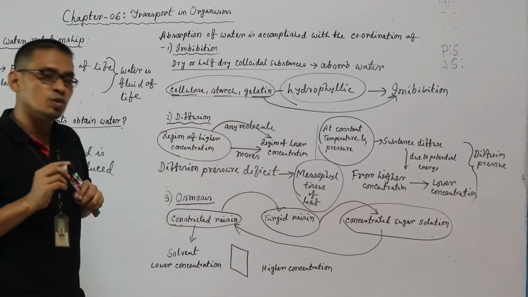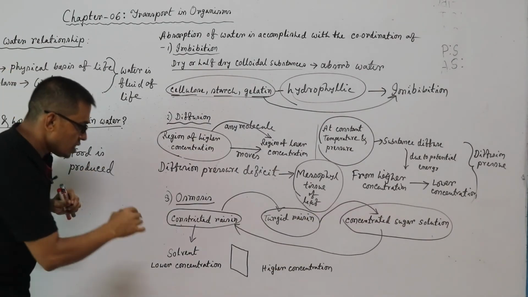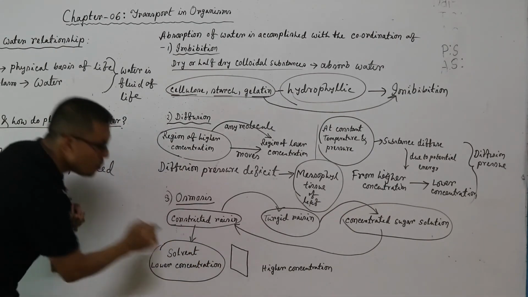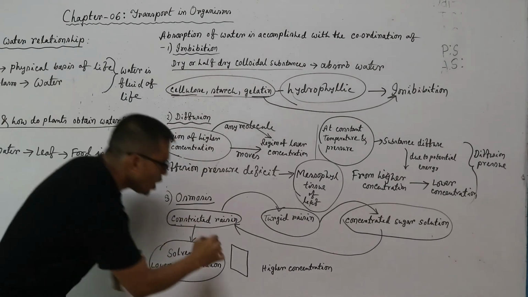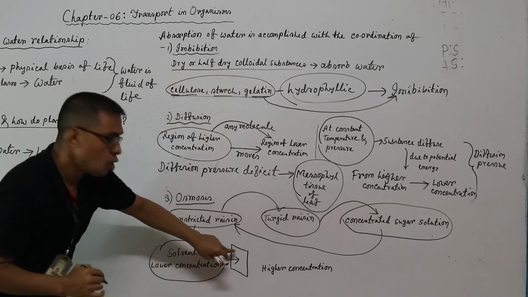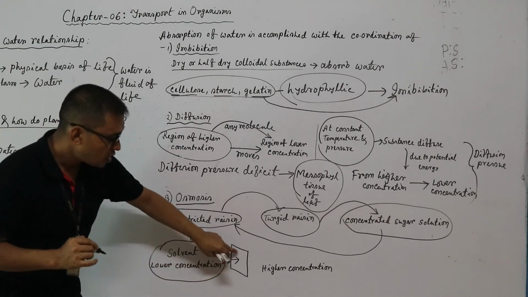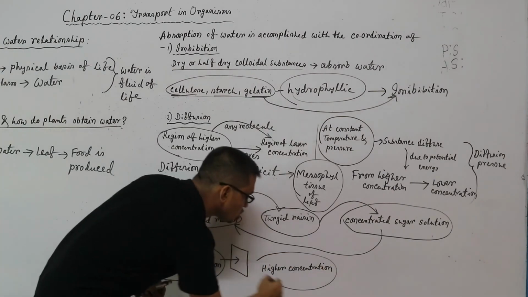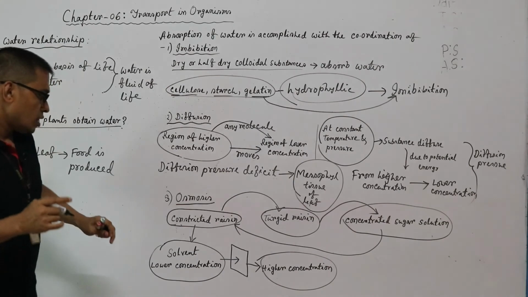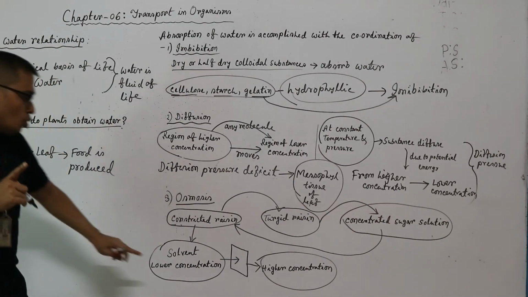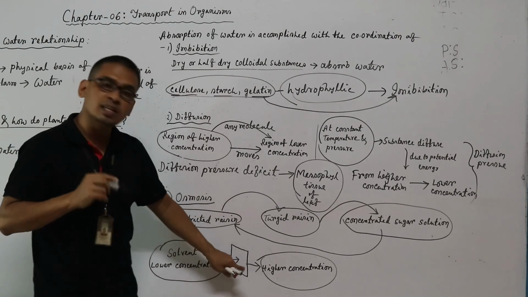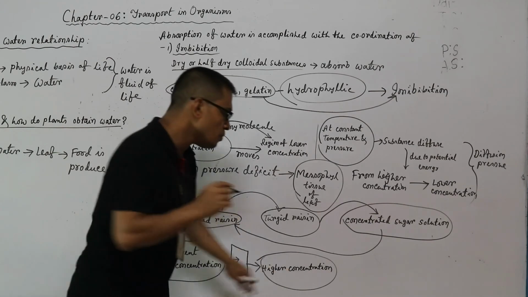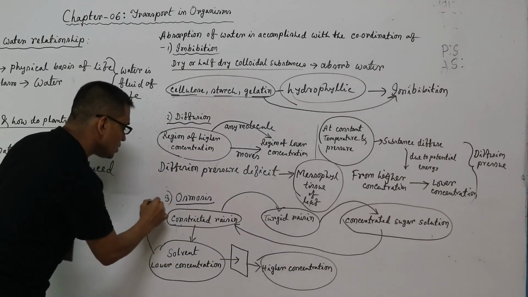This process is osmosis. So we can say that the movement of solvent molecules from lower concentration through a semi-permeable membrane or selectively permeable membrane to higher concentration is known as osmosis.